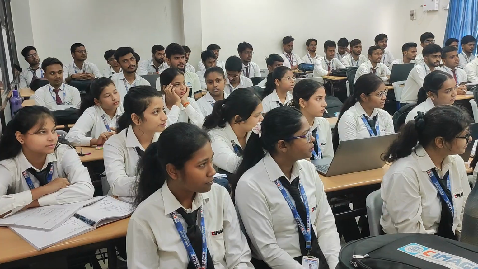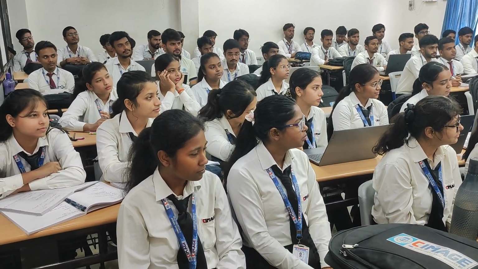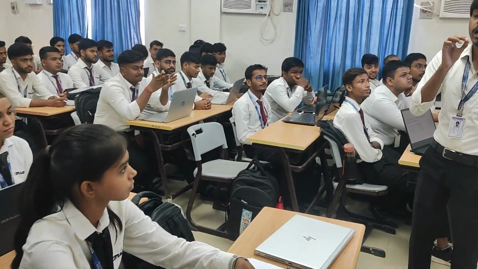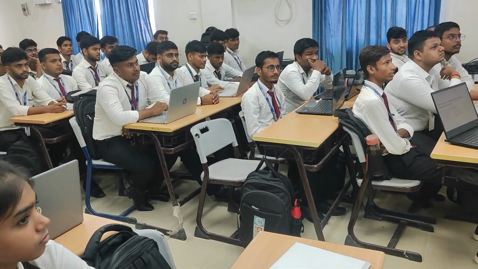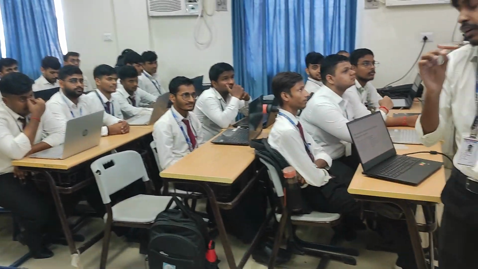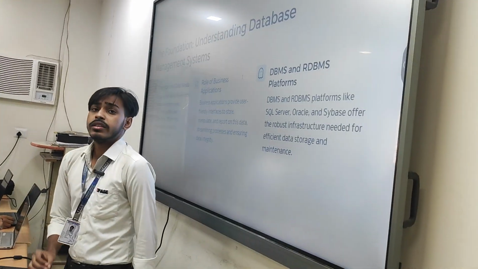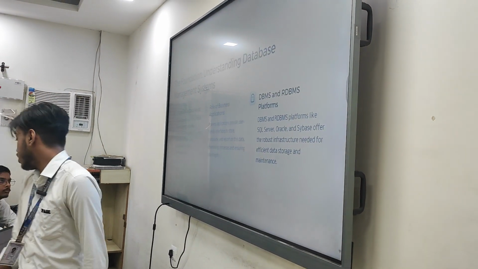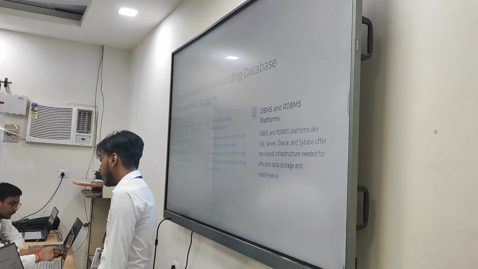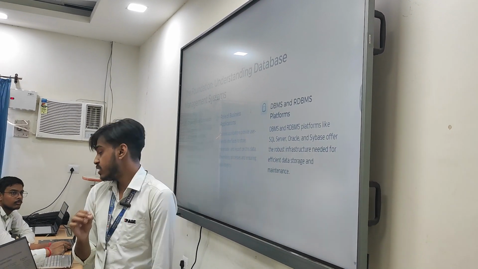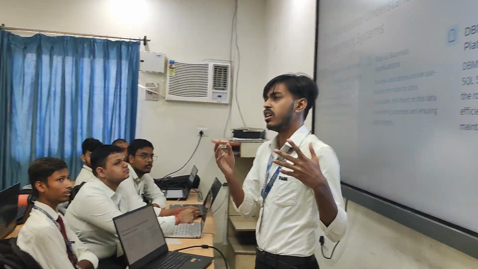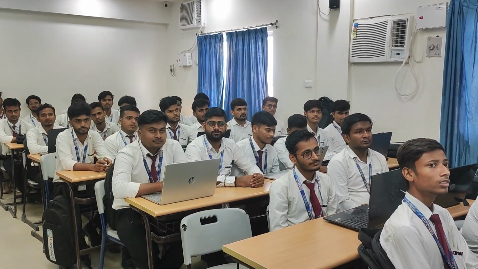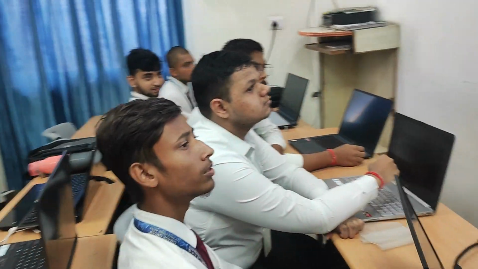And another is the role of the business application. As we know, the business application is really helpful to the user, because it helps them to store the data. It also helps them to retrieve the data, and also helps them to manipulate the data. And the platform which helps us to manage the data is the DBMS and RDBMS platform. Basically it is like a server, where we can keep our data, and it is a robust infrastructure that is very efficient for data storage and maintenance.